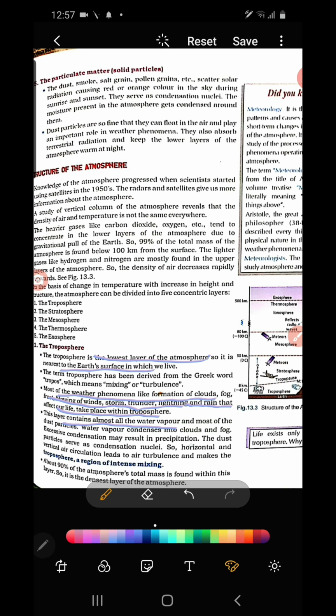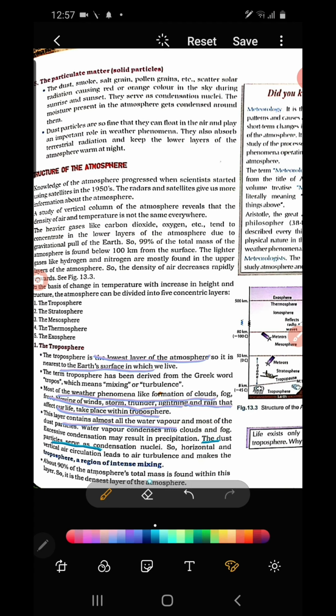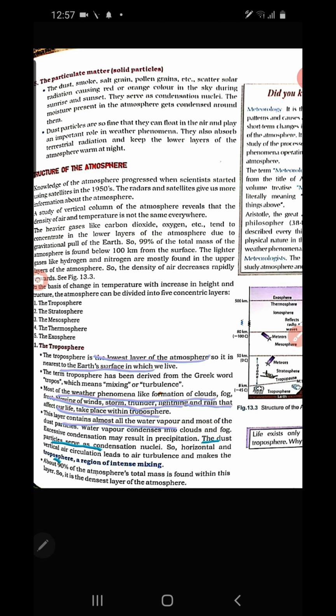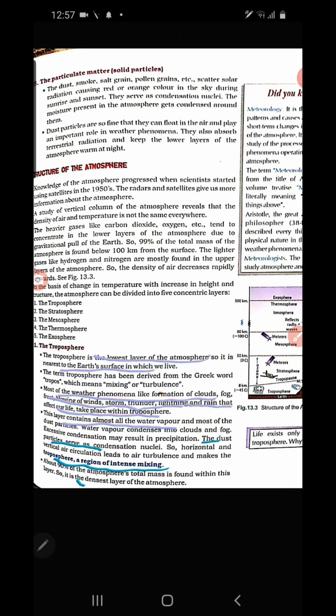Then fog. Then dust particles are also found in the troposphere. This region, the troposphere, is a region of intense mixing. That means all the gases are found in the maximum quantity here. So all the gases are intermixing here in the troposphere. Okay, so it is the densest layer of the atmosphere. That will also be discussed. Why?